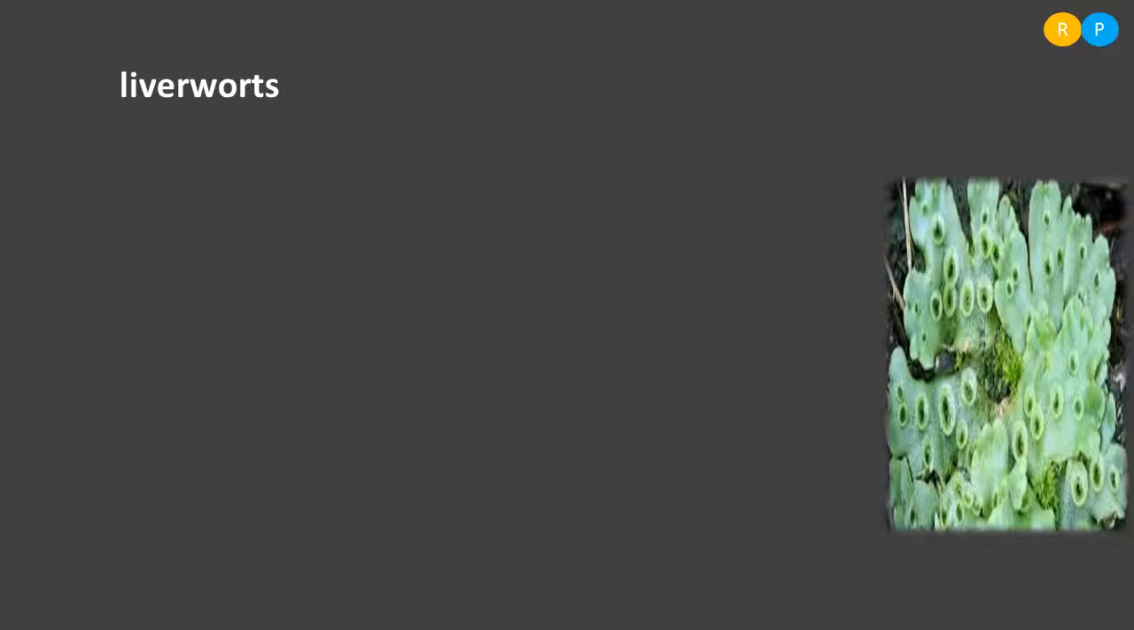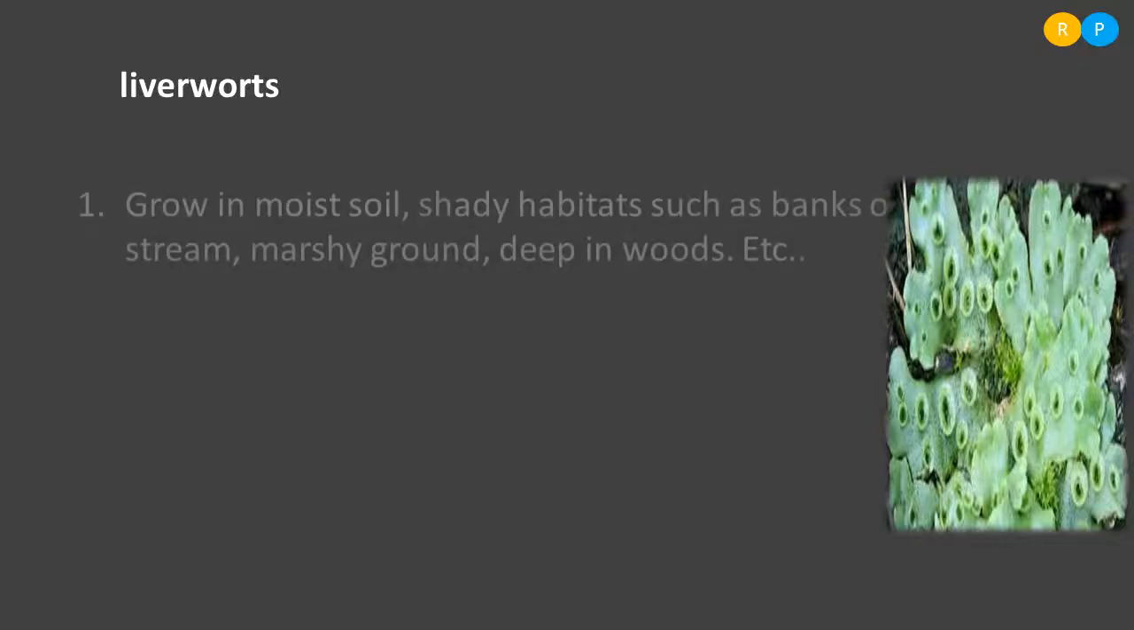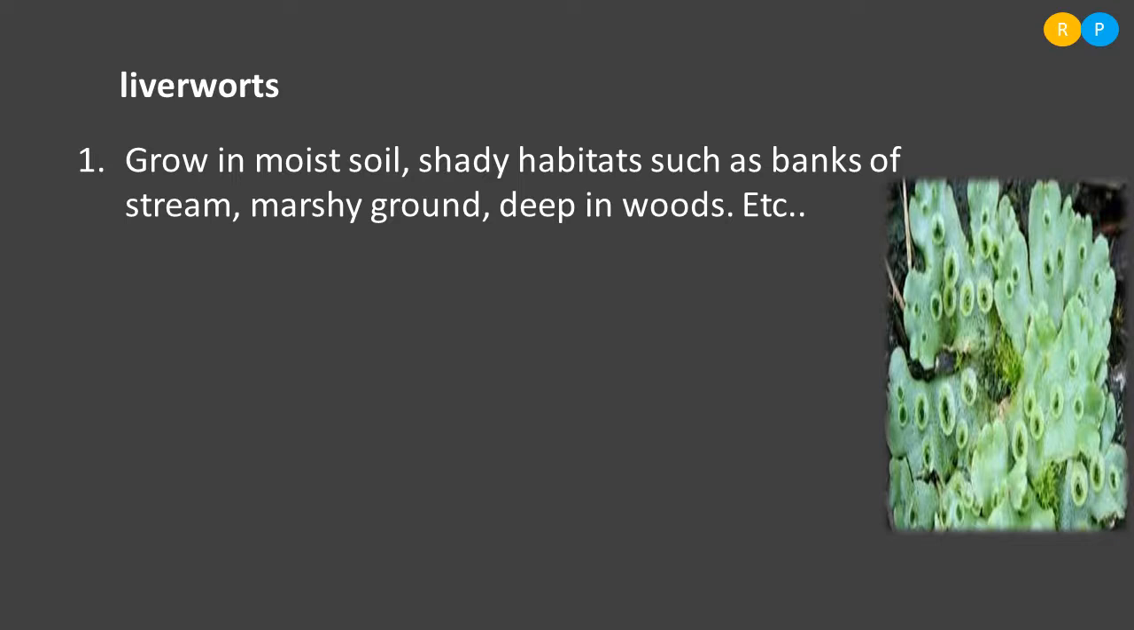Understood? So where do we find this group of plants? Liverworts commonly grow in moist soil and shady habitats such as banks of streams, marshy ground, deep in woods, etc. These are a few habitats where we can find liverworts. They prefer moist and shady places for their growth. Where the moisture content is more, where the water content is there, in that region we can see the growth of liverworts.